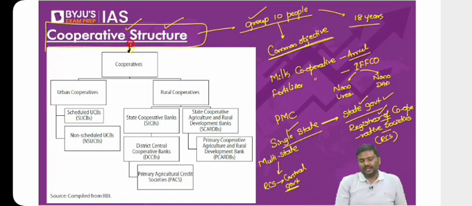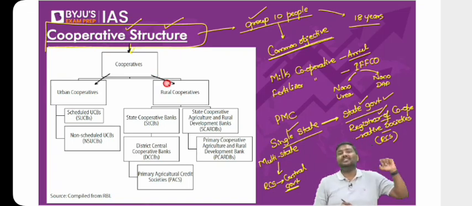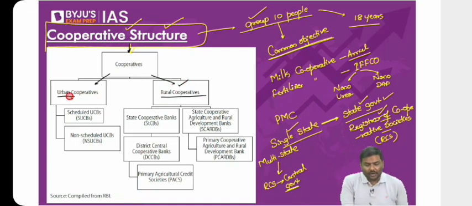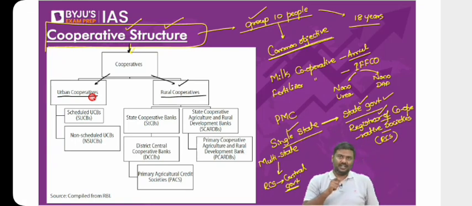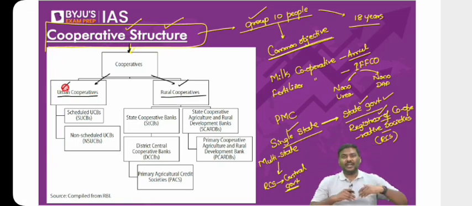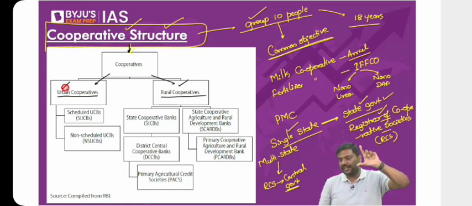Now come to the banking sector here. Cooperatives in the banking sector are divided into two parts. One is called a rural cooperative and the second one is urban cooperative. Rural, urban. Now, what is the basic idea here? Whenever these are present in villages, mainly in the villages, these are referred to as rural cooperatives. And whenever you talk about cooperatives which are present in the districts, cooperatives which are present in state capitals, etc., these are referred to as urban cooperatives. Now, urban cooperatives are further divided into two types, scheduled as well as non-scheduled.